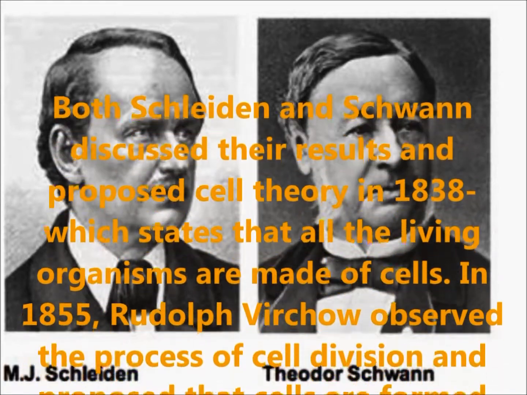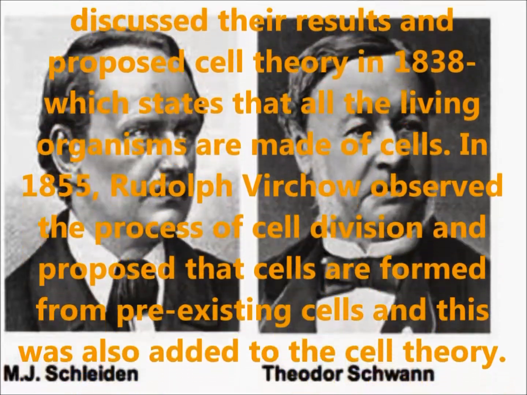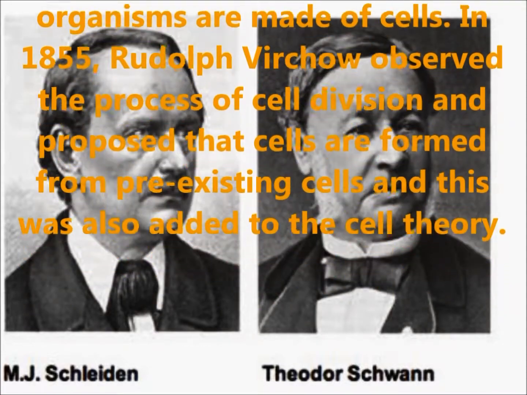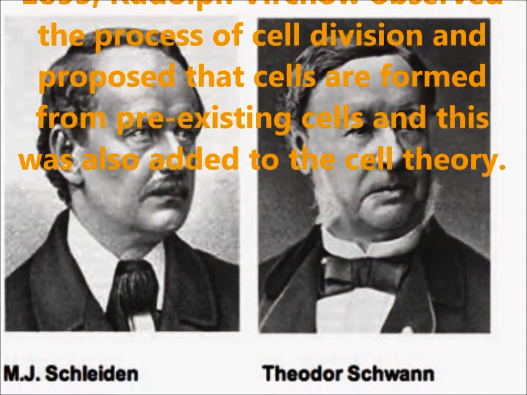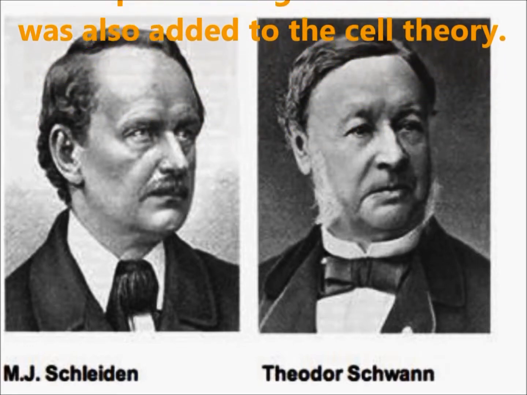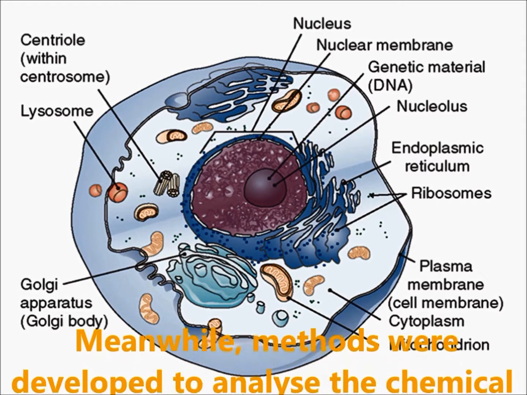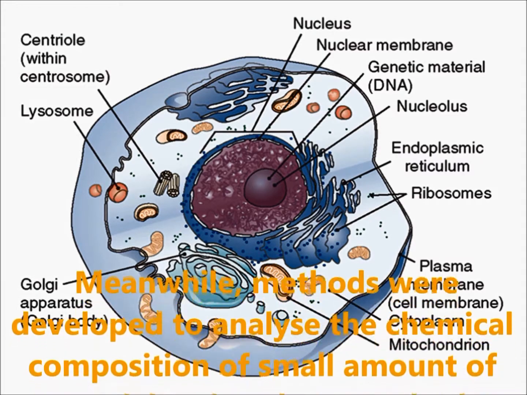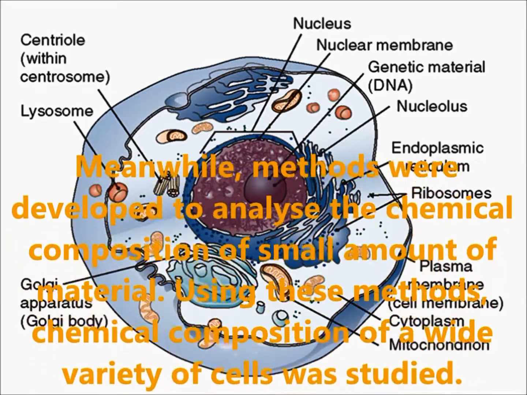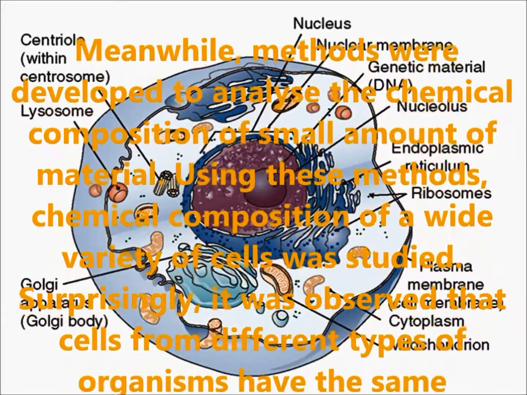It states that all living organisms are made up of cells. In 1855, Rudolf Virchow observed the process of cell division and proposed that cells are formed from pre-existing cells, and this was also added to cell theory. Meanwhile, methods were developed to analyze the chemical composition of a small amount of material. Using these methods, the chemical compositions of a wide variety of cells were studied.